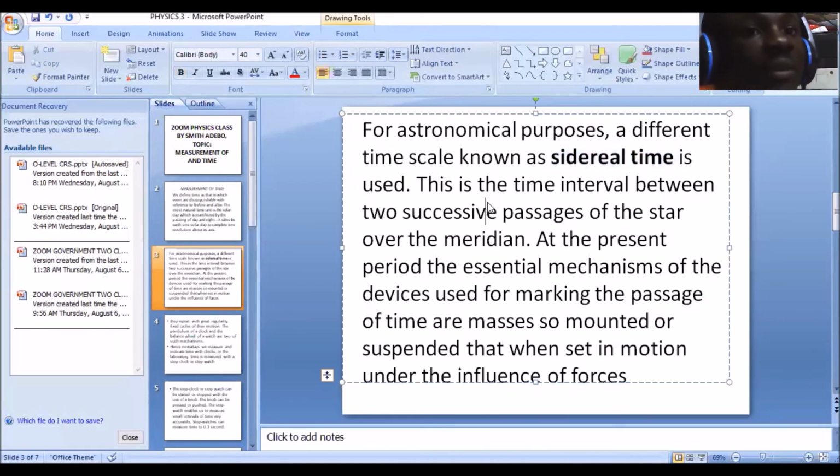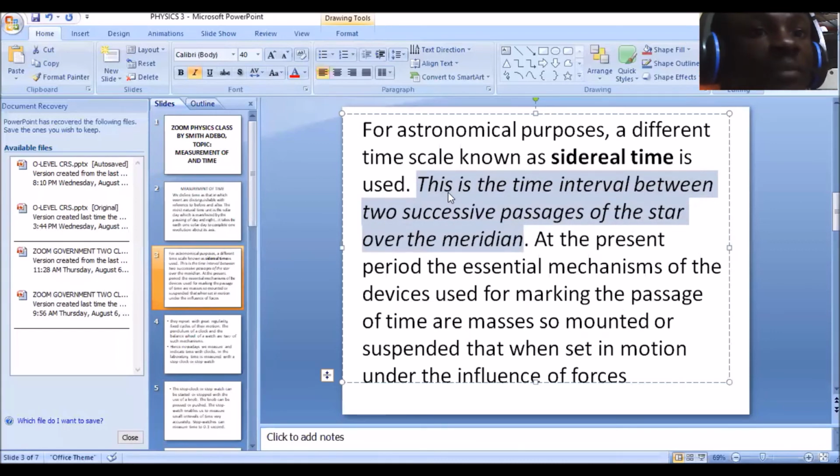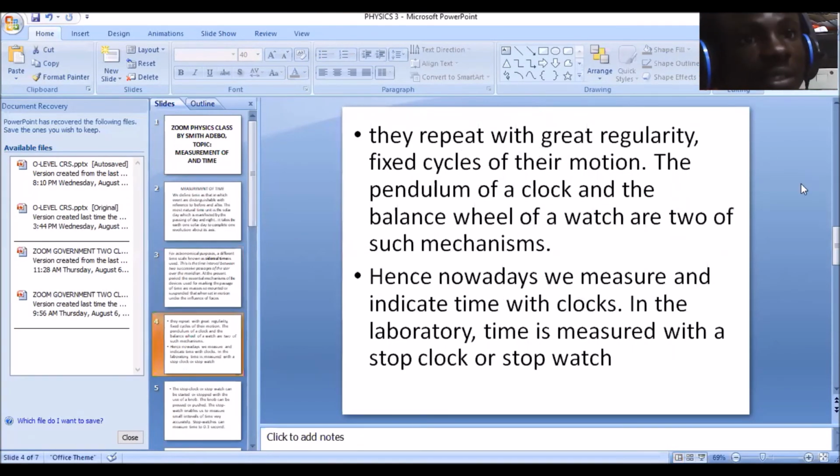Sidereal time is used. Now, this is the time interval between two successive passages of the star over the meridian. In case you are asked what the sidereal time is, it's the time interval between two successive passages of the star over the meridian. Now, at the present period, the essential mechanisms of the devices used for marking the passage of time are masses so mounted or suspended that when set in motion under the influence of forces, they repeat with great regularity fixed cycles of their motions. Now, this regularity, this fixed cycle is what is used to measure time.